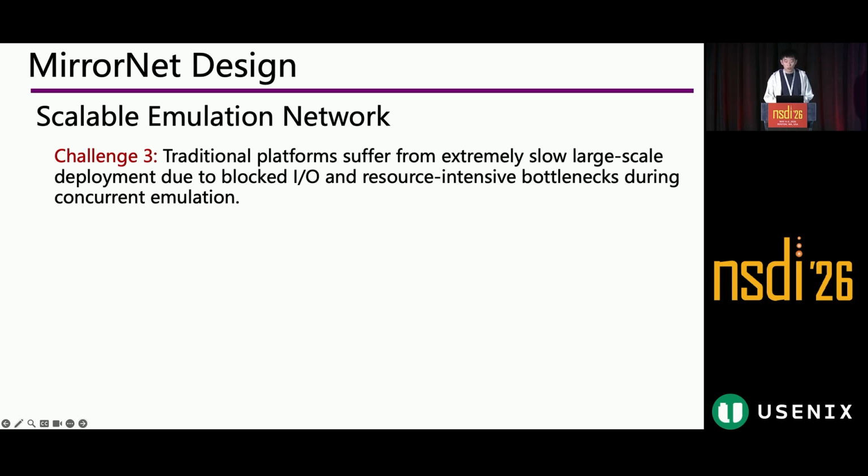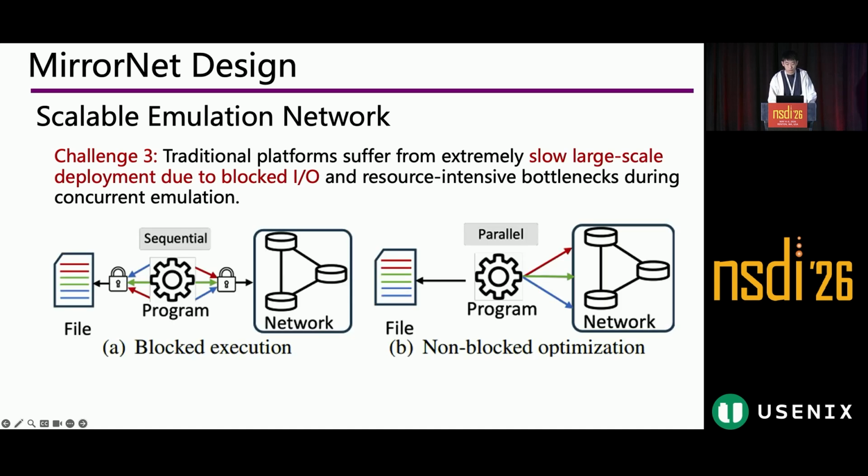Okay, so far we have discussed how MirrorNet ensures fidelity through incremental replay and dependency-aware safe updates. However, accurate and consistent emulation alone is still not enough. To support practical WAN troubleshooting and what-if analysis, the system also needs to deploy and run large-scale troubleshooting and what-if analysis. So this leads to our third challenge, where the traditional platform suffers from extremely slow large-scale deployment due to blocked I/O and resource-intensive bottlenecks during concurrent emulation.